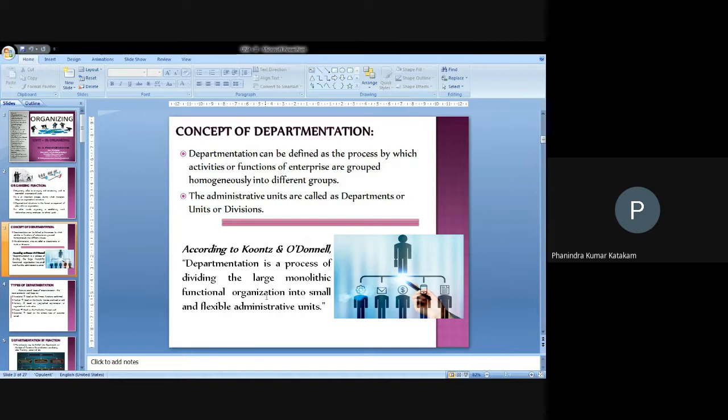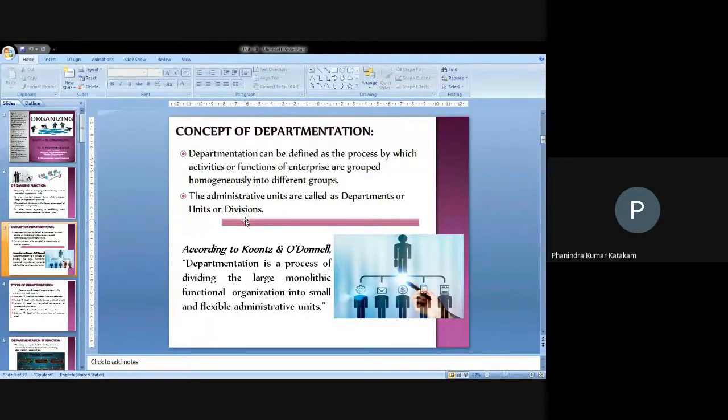Because of division of work, a major principle which enhances employee productivity as well as organization productivity, we have seen. Then departmentation can be defined as a process by which activities or functions of an enterprise are grouped homogeneously into different groups. Basing on this, you can make your departments based on administrative departments, or on the specialization of the people belonging to one functional area: people belonging to HR, marketing, systems, production. You can categorize the people and make them a whole department, and that improves the efficiency of